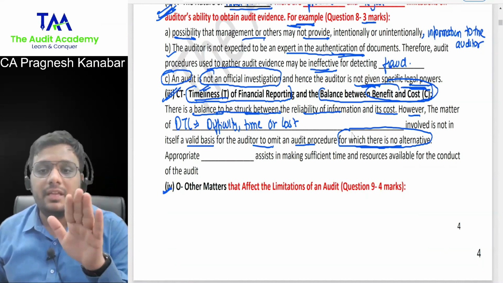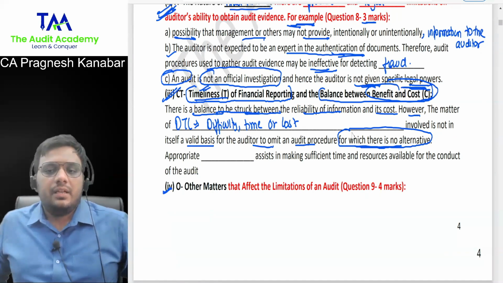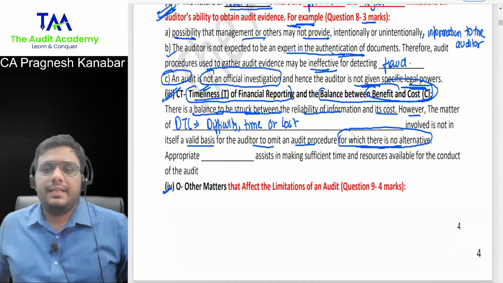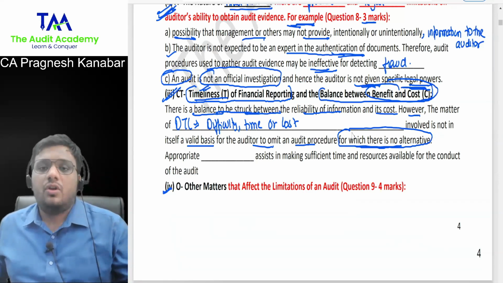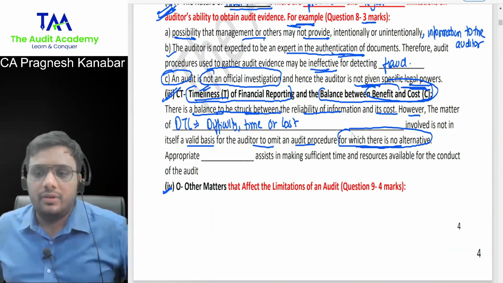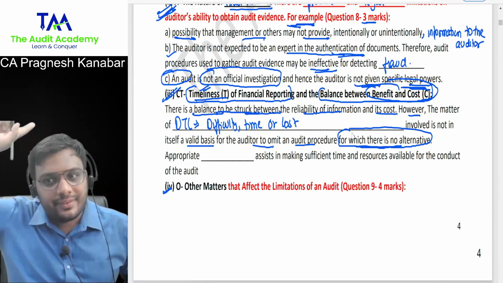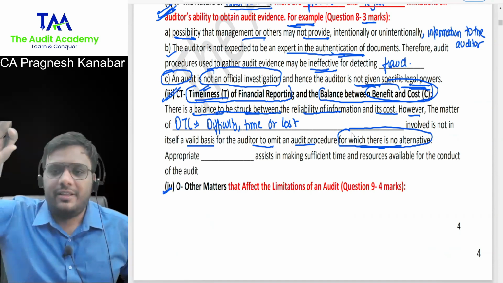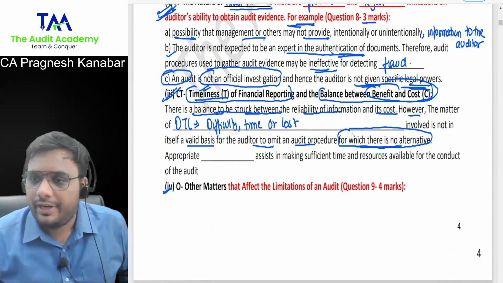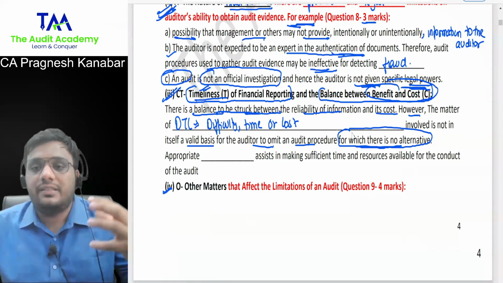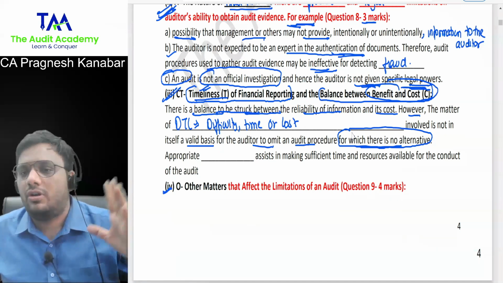All right. Now let me give you one more example. I need to develop your fundamentals so that in further chapters there is no problem. That is why I'll be going slow over here. Let us say that you want to verify the physical stock of HUL, Hindustan Unilever Limited, as on 31st March 2020. The 25th March, lockdown is announced. And you are not able to visit the storage locations of Hindustan Unilever Limited, and you are not able to physically verify the stock.